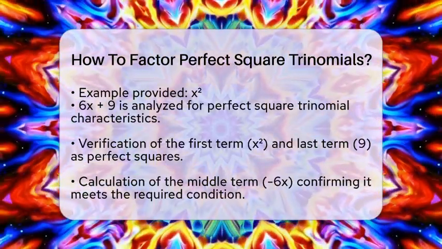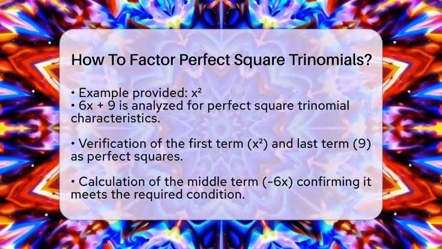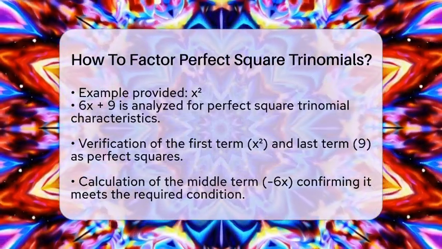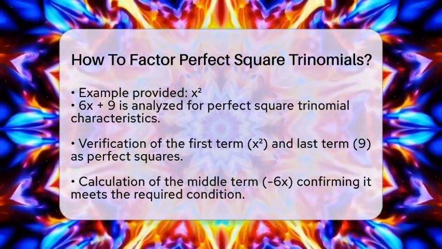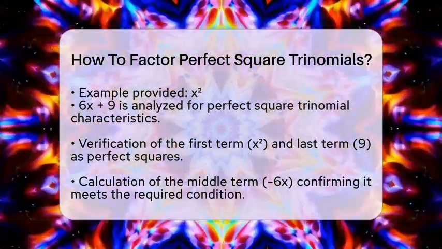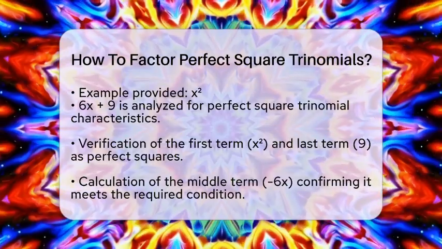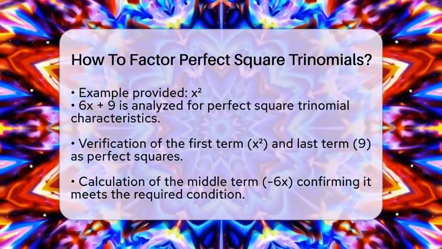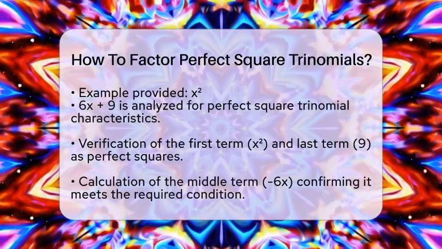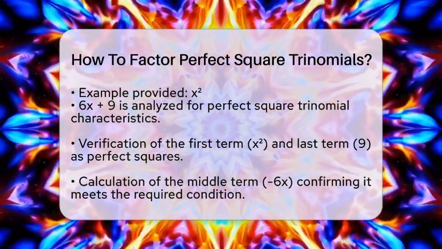Let's look at an example to make this clearer. Consider the trinomial x squared minus 6x plus 9. The first term x squared is a perfect square. The last term 9 is also a perfect square. Now let's check the middle term. The middle term is negative 6x, which equals 2 times x times negative 3. Since all conditions are met, we can factor this trinomial as (x - 3) squared.